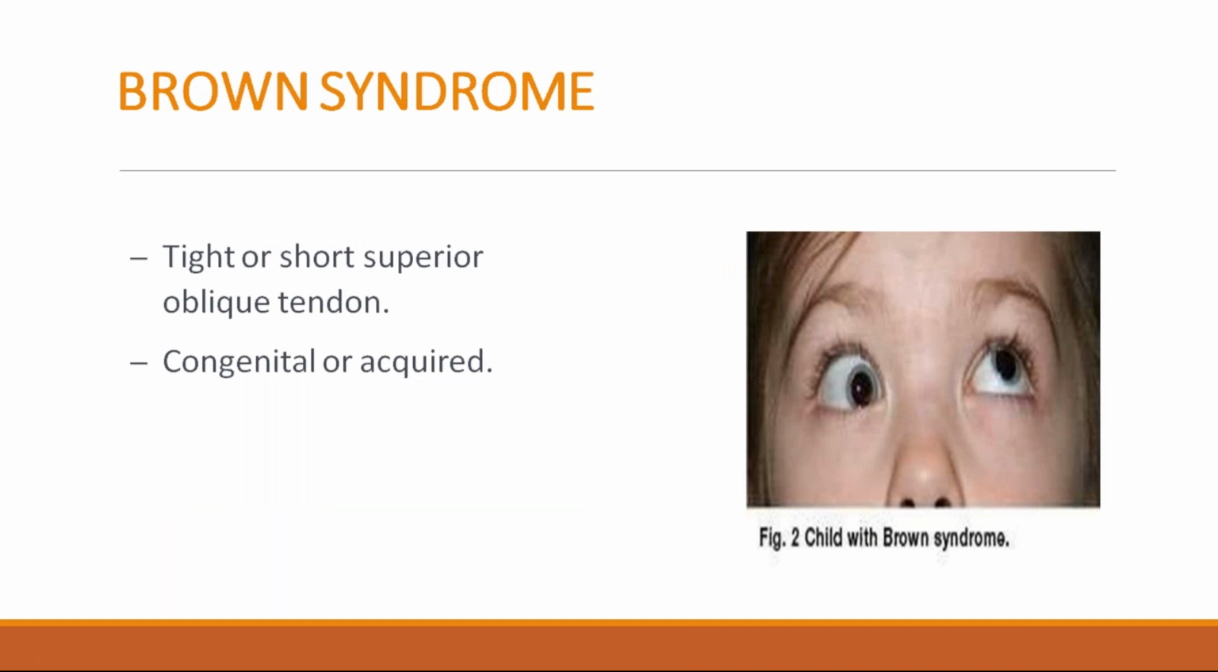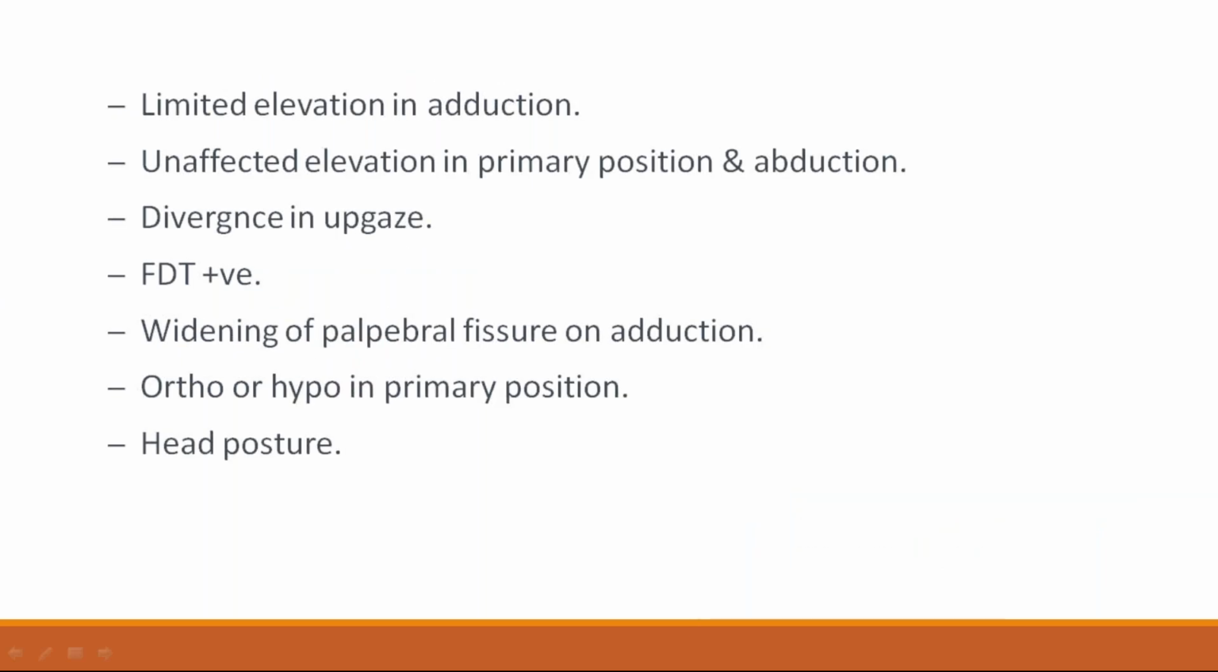Brown syndrome: tight or short superior oblique tendon. It can be congenital or acquired. There is limited elevation in adduction, with unaffected elevation in primary position and abduction. There is limitation of elevation in adduction only. Elevation is unaffected in primary position and abduction. There is divergence in upgaze, and the forced duction test is positive.